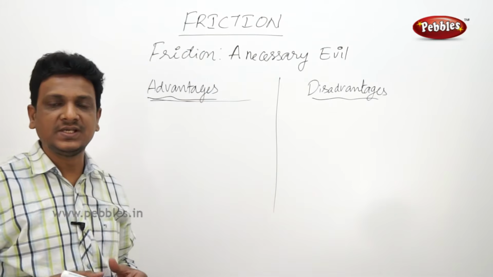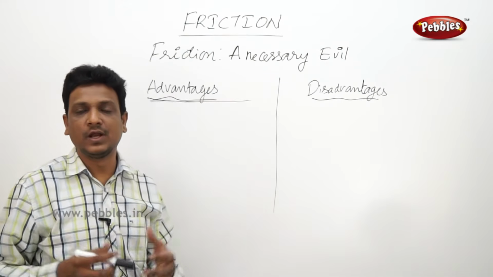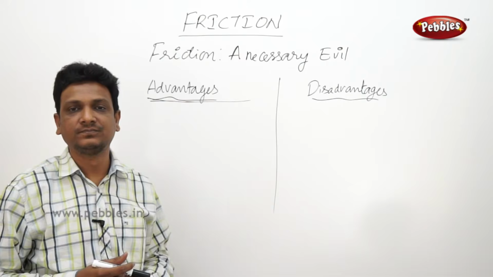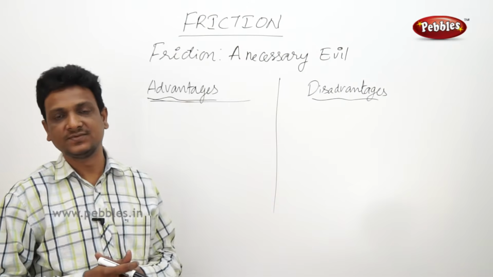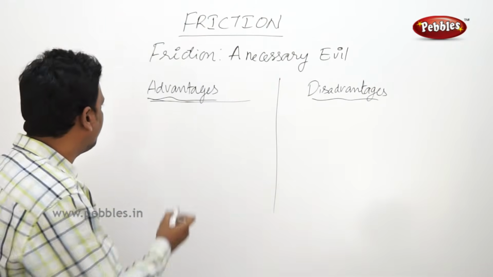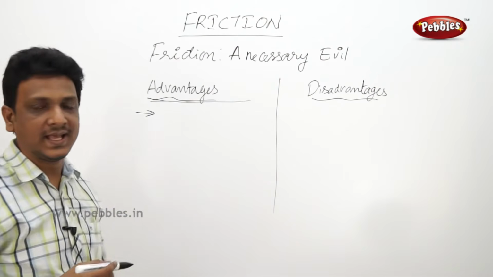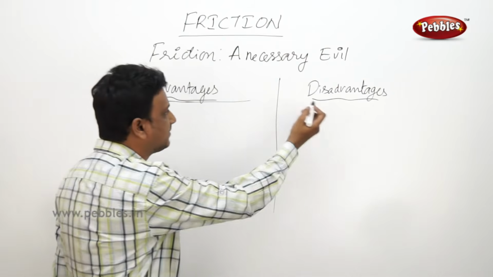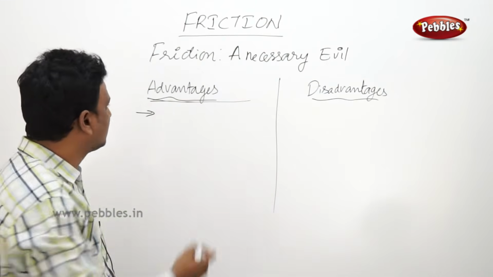So sometimes you see in certain games, if they apply oil to their bodies, they cannot hold. They cannot catch the person because it is very slippery. So there are so many instances where the friction helps. Sometimes it becomes problematic. Let us see the advantages.